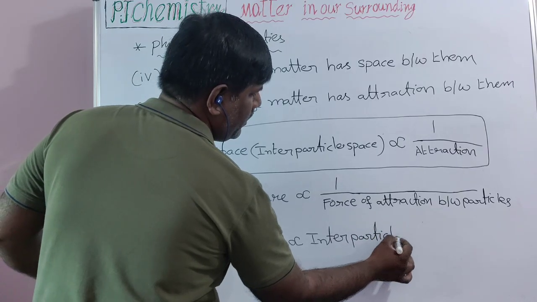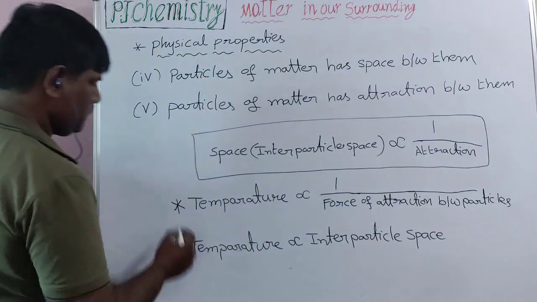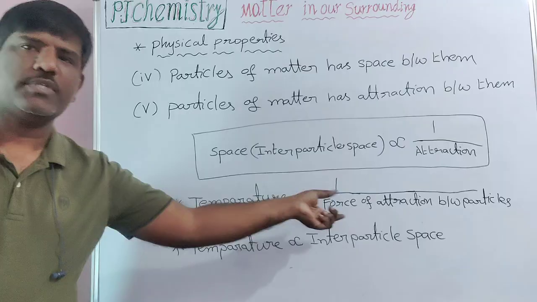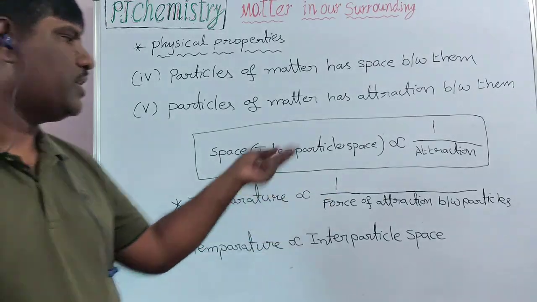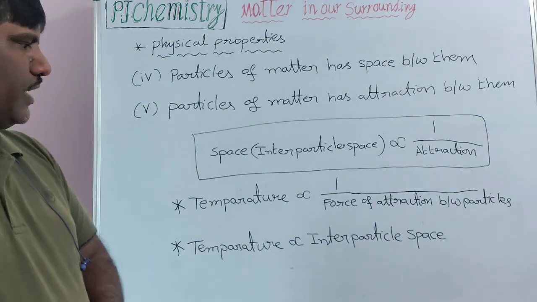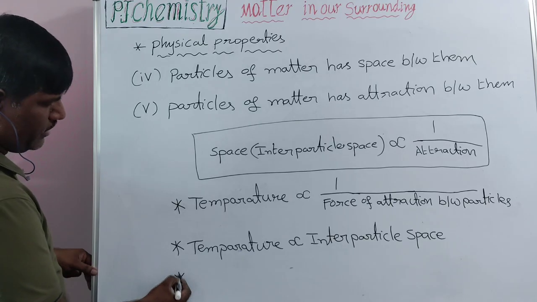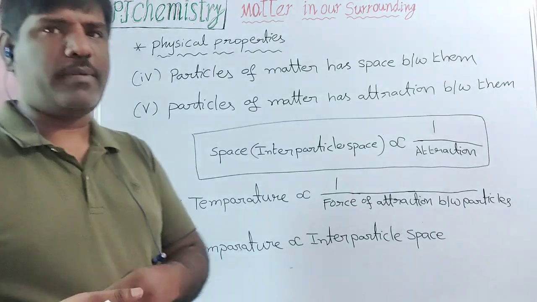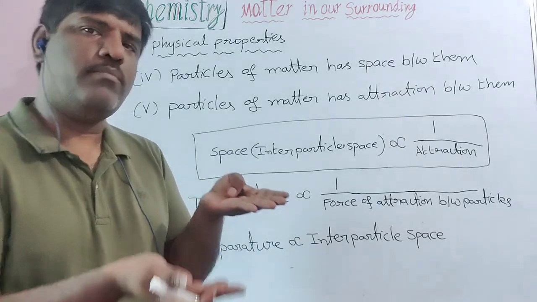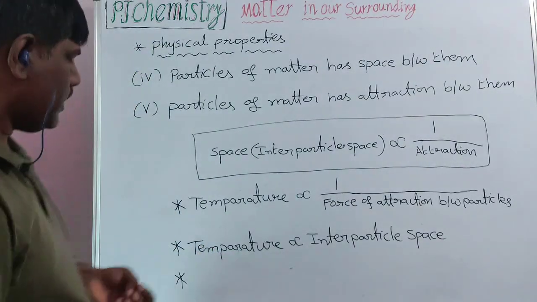Interparticle space increases, attraction decreases. Next, what about the kinetic energy of the particles? Continuously moving is one property we discussed now. There, as temperature rises, particle movement also rises, meaning diffusion is more.